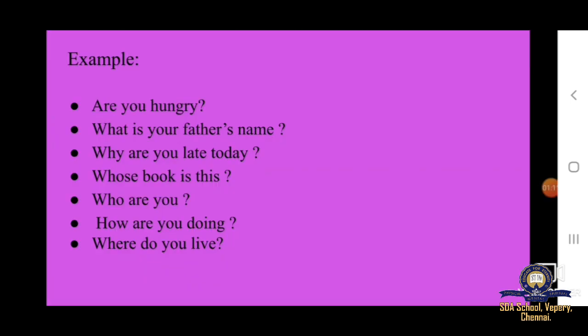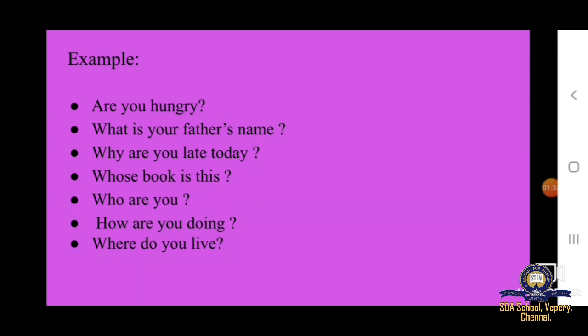Example, are you hungry? Now this sentence is asking a question, so this kind of sentence which asks a question is known as interrogative sentence. Children, notice that the interrogative sentence always ends with a question mark. And now let's see the other examples.